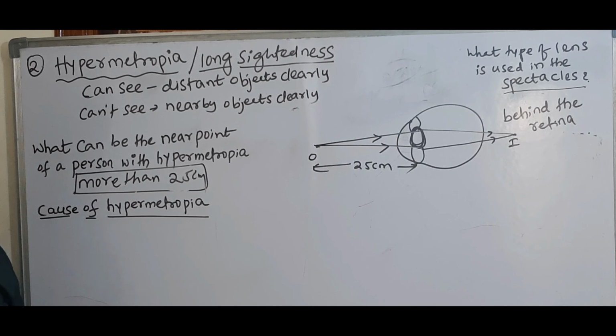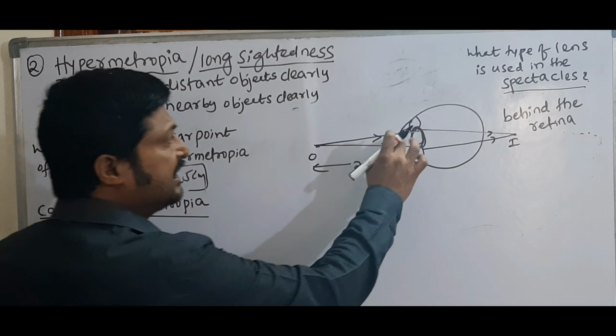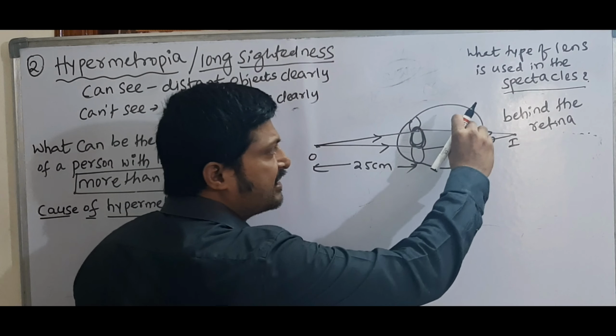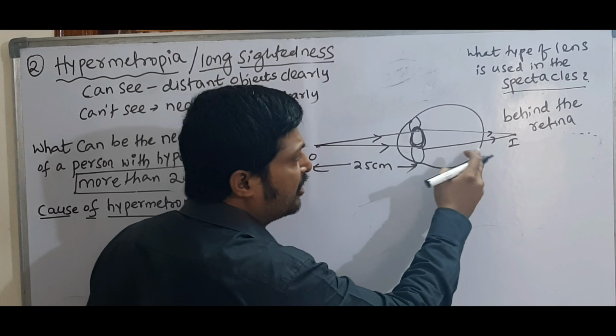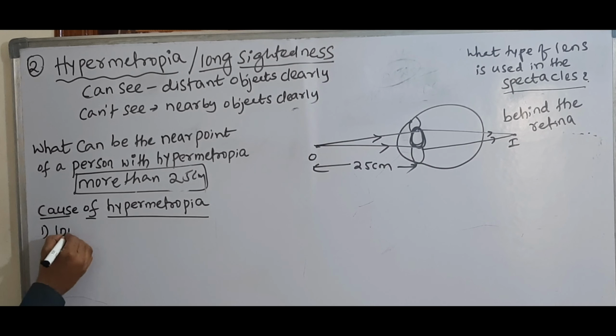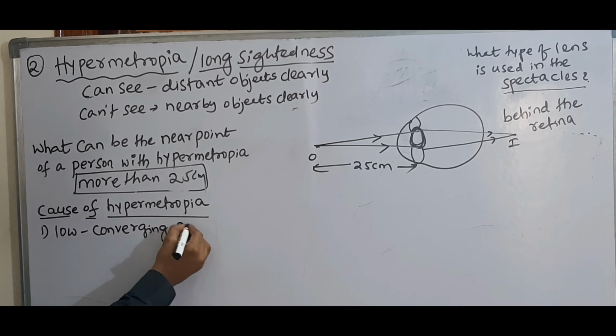So this is the cause. Why is the image formed behind the retina? This convex lens has low converging power. Actually, this convex lens should converge the rays on the retina, but it is not able to converge. So the image is formed behind the retina, meaning the cause of hypermetropia is low converging power of the eye lens.